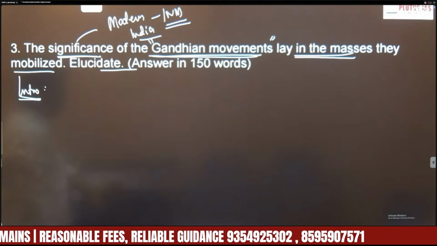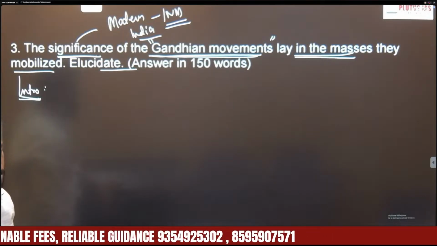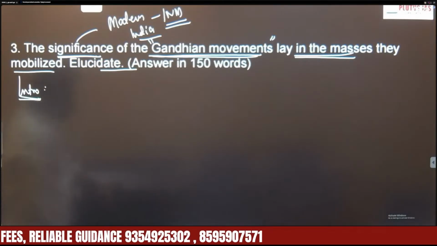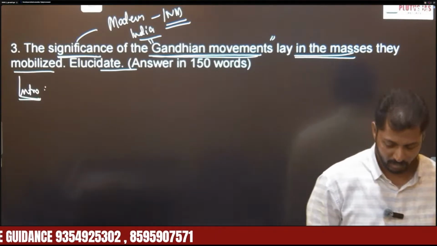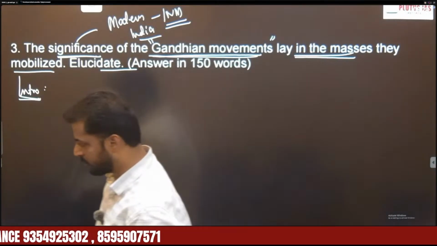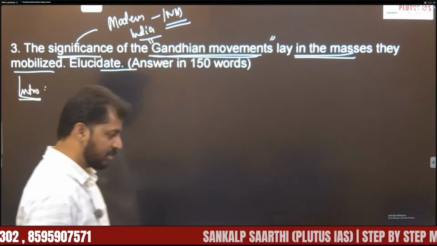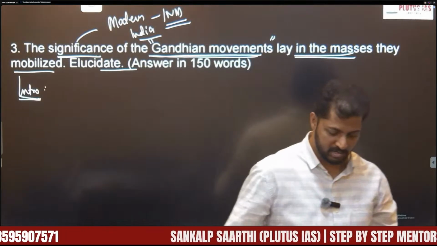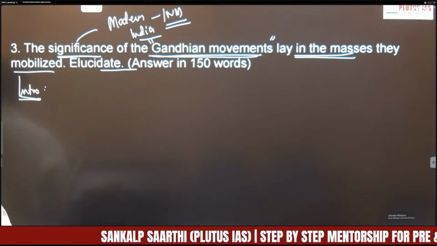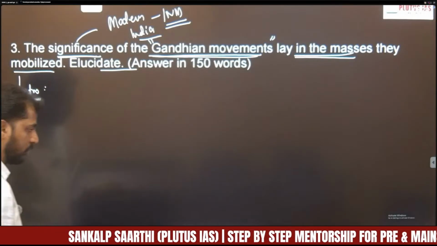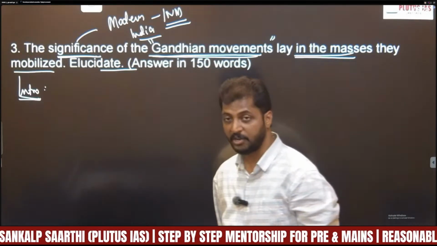Intro. So what would be the intro? In the introduction, you have to highlight Gandhian mass movement or Gandhian mass nationalism. As you already know, Gandhi, after arriving in India in 1915, and particularly from 1917 onwards, started his political struggle in India. Whether in the form of Champaran Satyagraha, later Kheda Satyagraha, later Ahmedabad mill strike, and later from 1920 onwards, he launched non-cooperation movement. Later in 1930, civil disobedience movement. In 1942, Quit India movement. So these are various movements carried by Gandhi in India during Indian national movement.